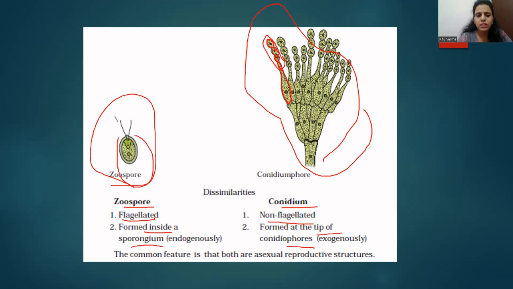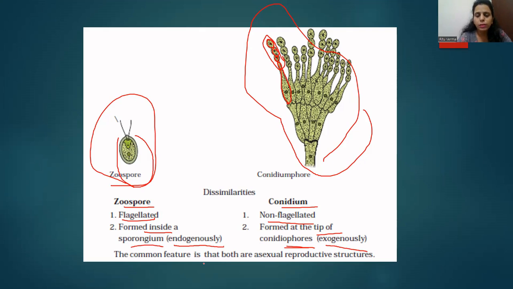So this is the difference: zoospores are flagellated and conidia are non-flagellated, and zoospores are formed inside the sporangium, that's why they are called endogenous. Endogenous means inside some structure, and conidia are formed at the tip of conidiophores, hence their formation is exogenous.